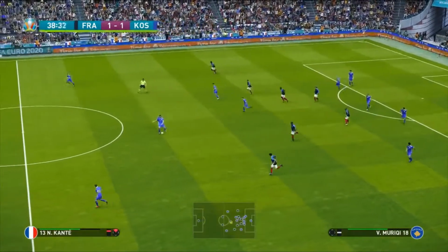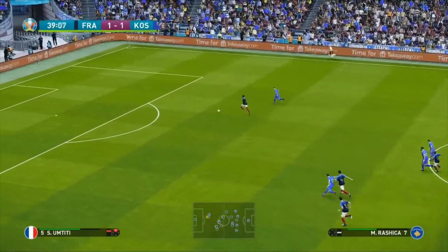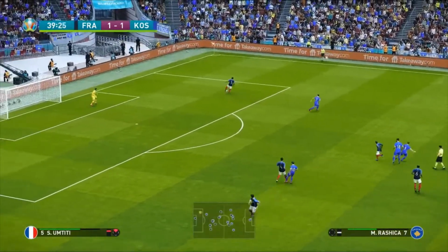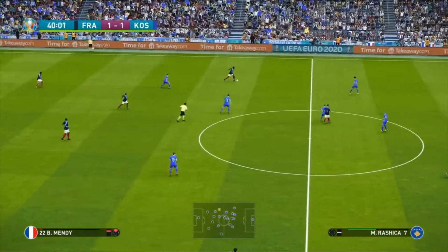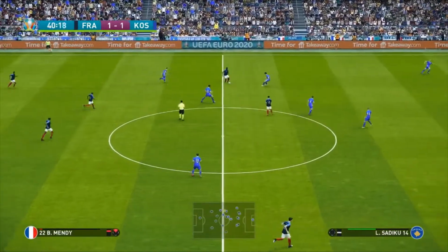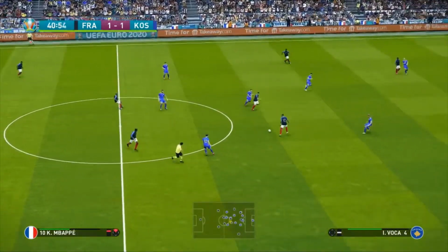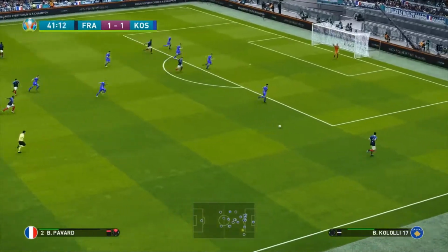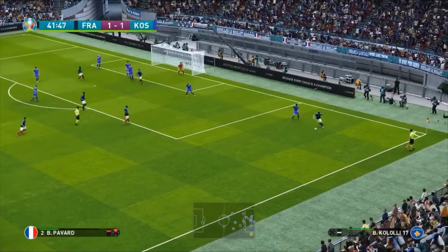And here come Kosovo again. Zanelli lofts a good ball in to Rashica, who just can't get there. Umtiti is able to defend that one quite well. What a crazy first half this has been. 40 minutes in. I don't think anyone was expecting Kosovo to be 1-1. Here's Mbappe into Pavard. Look at that lovely ball. Plenty of time to loft this in here. He holds it, waits for the opportunity.